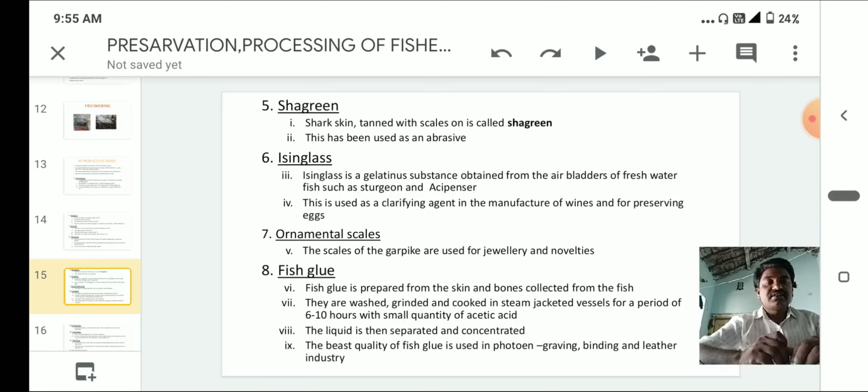The liquid is then separated and concentrated. So the best quality of fish glue is used in engraving, binding and the leather industry.